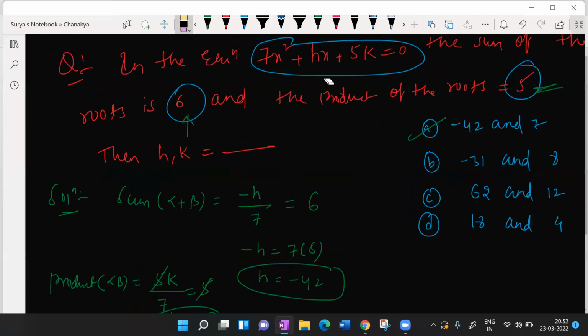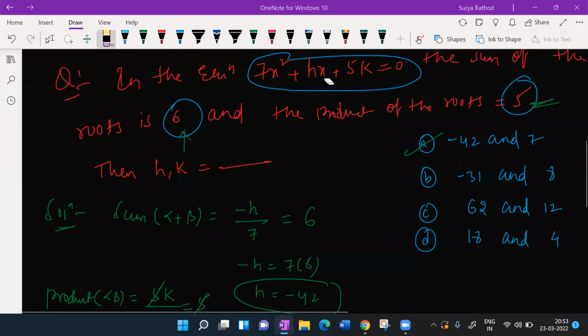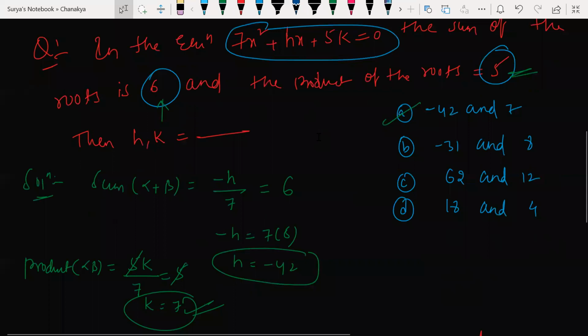Some of you are giving option B. Krishna, you are giving the wrong answer. No one has done the answer rightly in the first attempt. -42, 7 is the right answer. It is pretty simple. Hope you all understood how I solved this. If any one of you has a doubt, you can ask me.